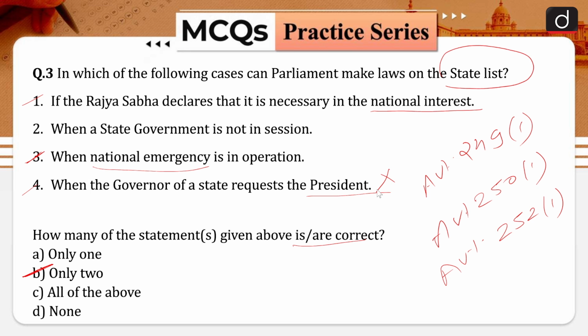When the state government is not in session, the governor of a state can make ordinances under Article 213 of the Indian Constitution. Let me know in the comment box below in which article of the Indian Constitution the ordinance making power of the Indian President is mentioned. And this ordinance making power of the governor is subject to the aid and advice of the Council of Ministers. And that is why your statement number 2 herein is also incorrect in nature. And that is why the correct answer for this question is going to be option B. Only 2 statements are correct in nature.